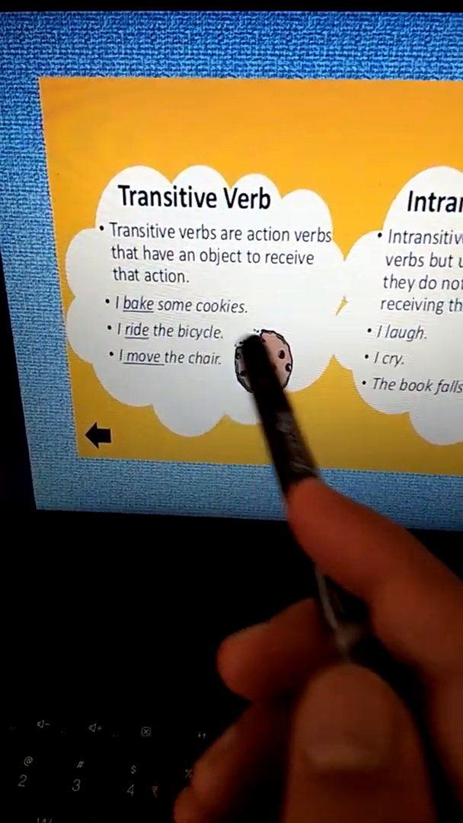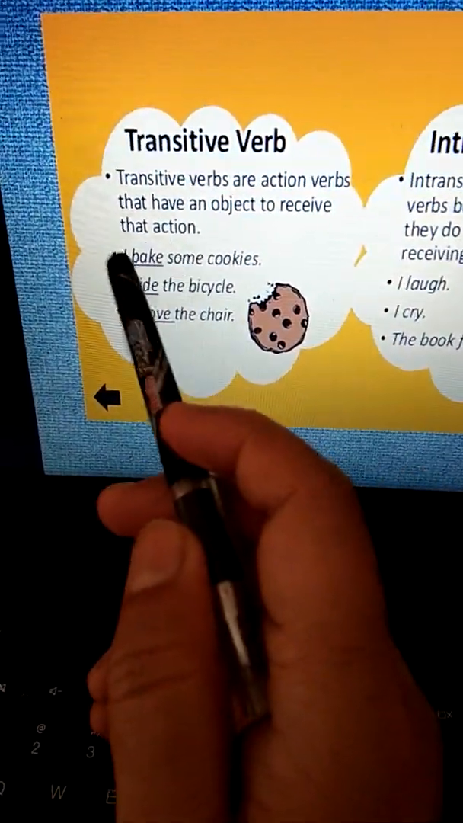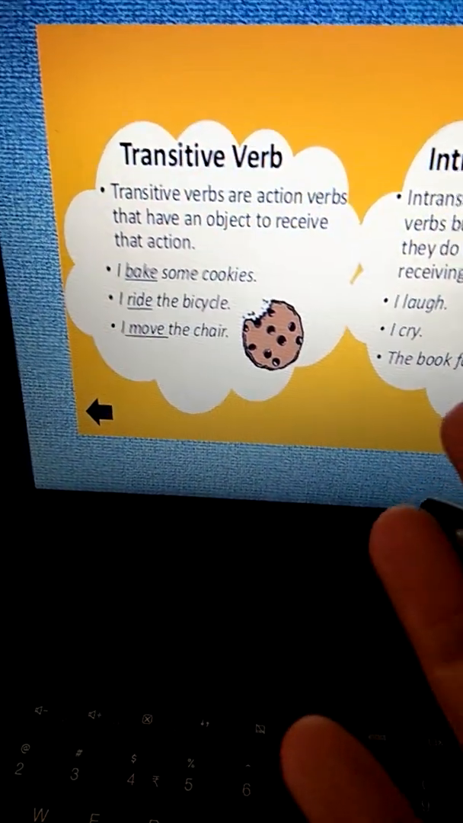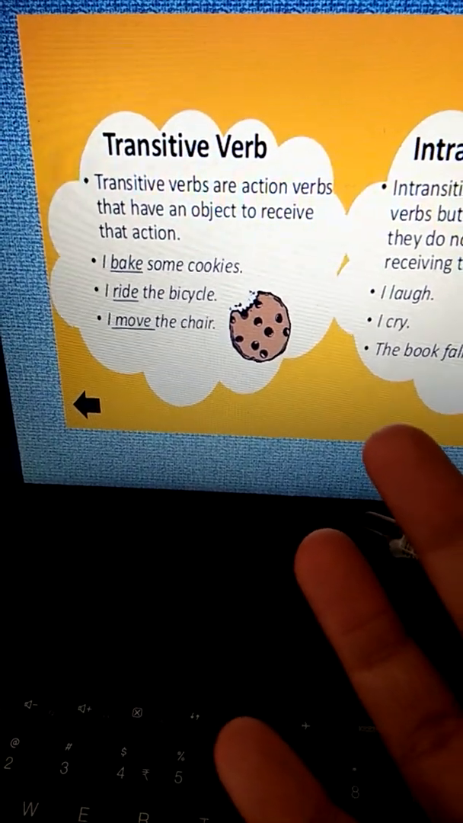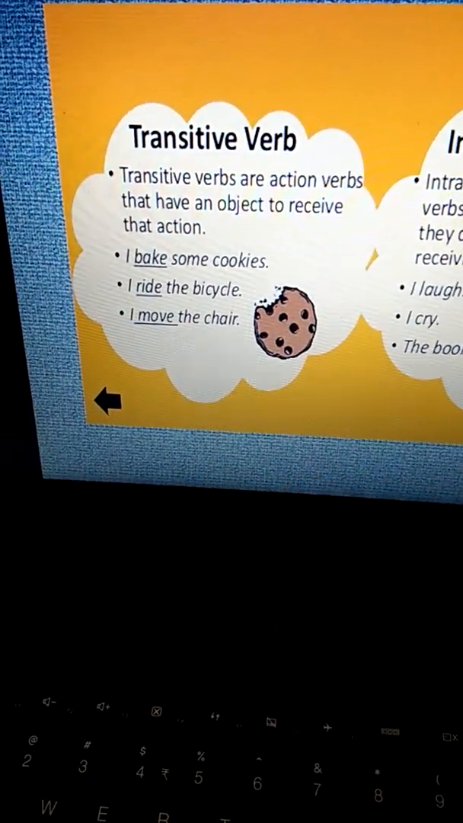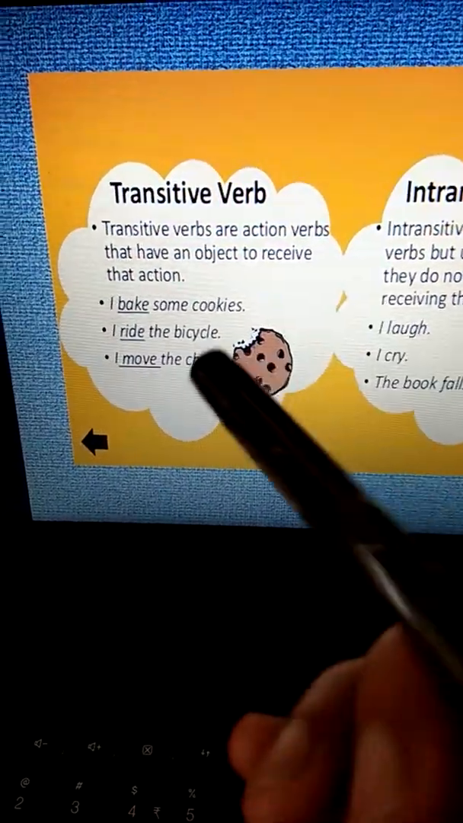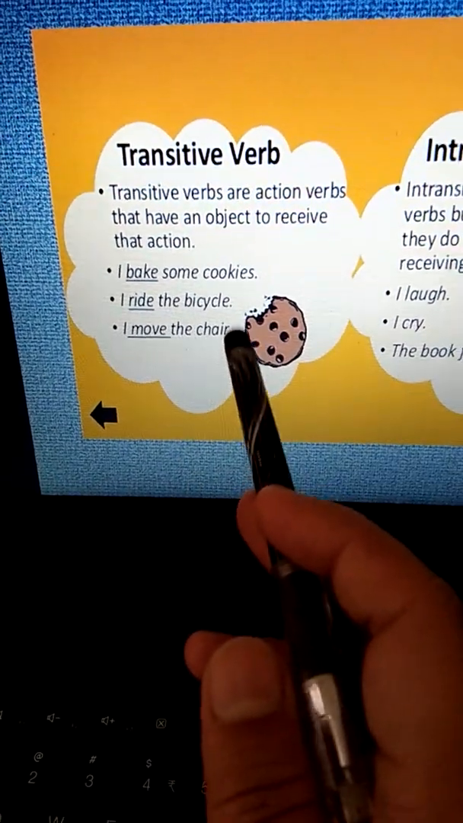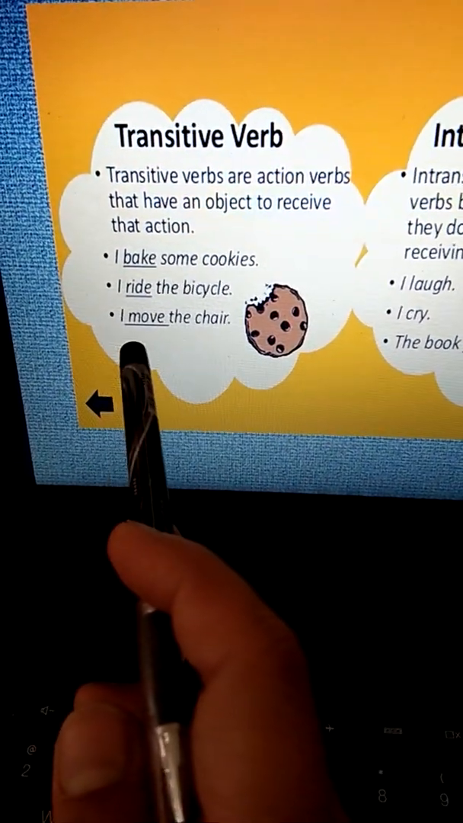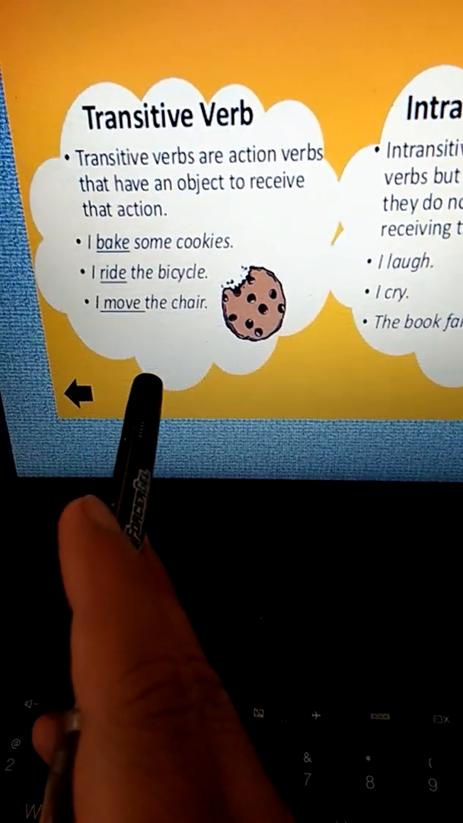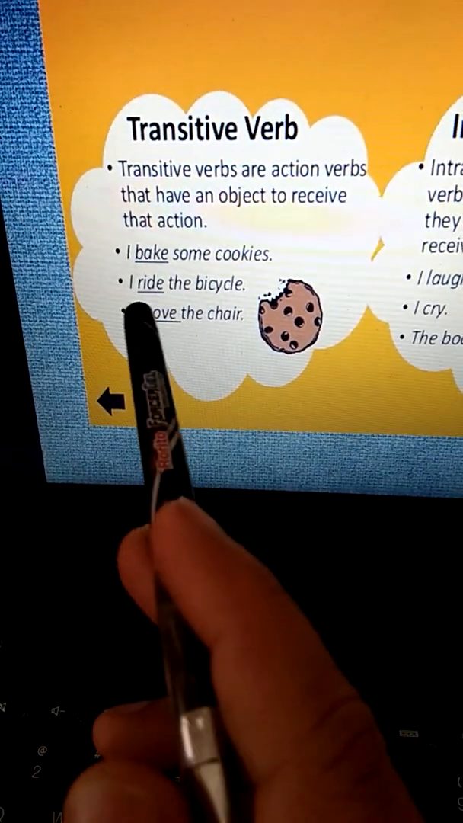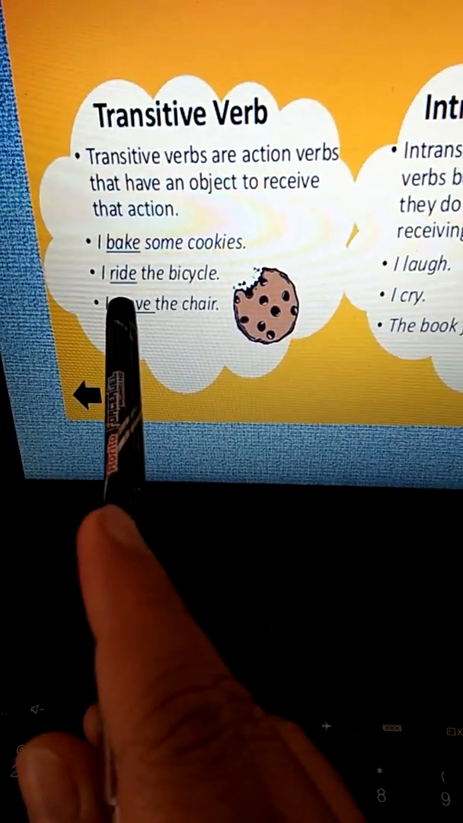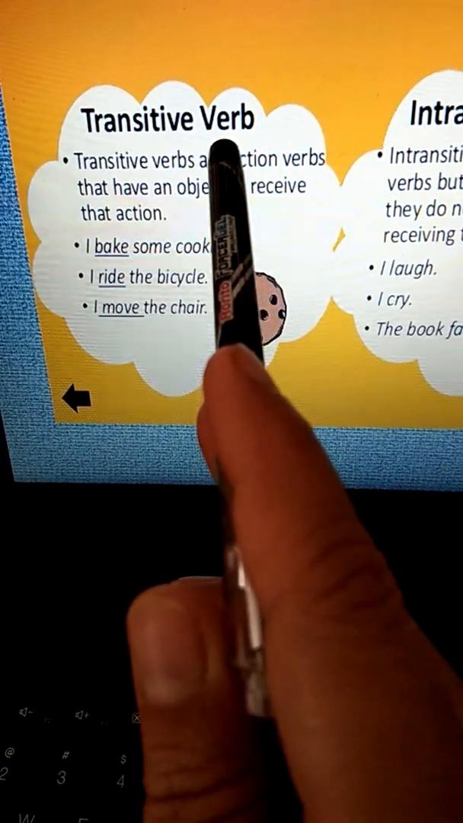For example, I bake some cookies. So this word baking has an object, meaning what am I baking? I am baking some cookies. Okay. I ride the bicycle. What am I riding? I'm riding the bicycle. I move the chair. So the chair is there to receive the action. Move. What am I moving? The chair. So when verbs have an object to receive the action, they are called transitive verbs.